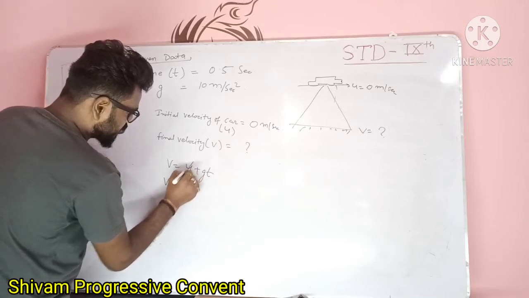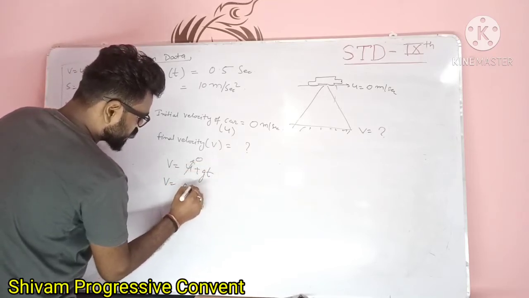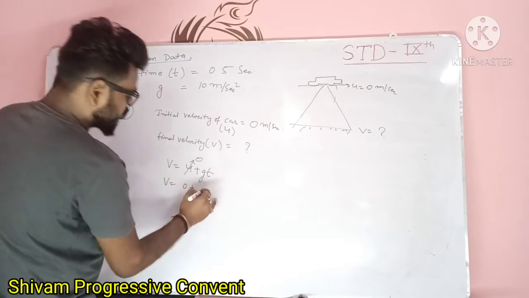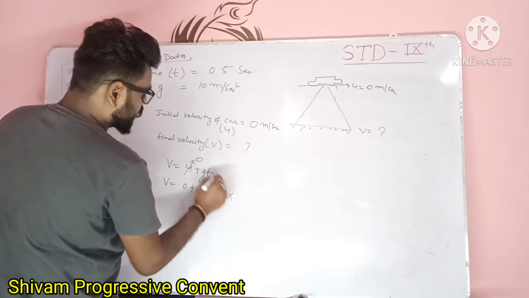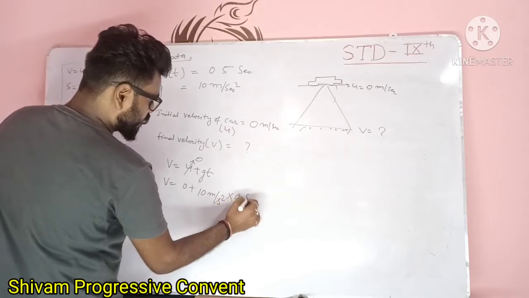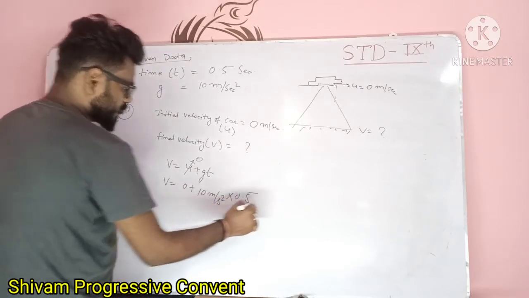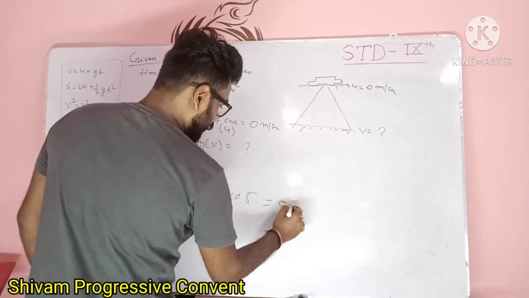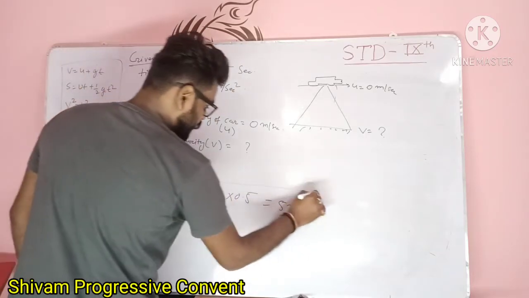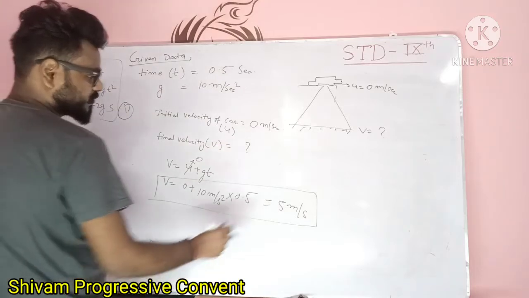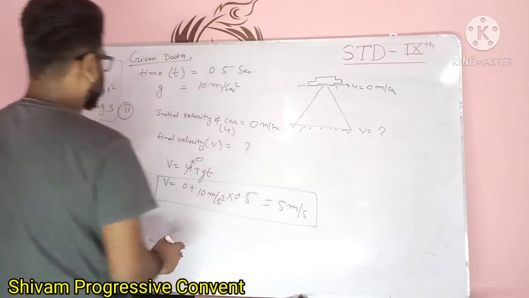This u is 0. What is the value of g? 10 meter per second square. And what is the value of t? 0.5. So v is 5 meter per second. इतने स्पीड से कार ग्राउंड को स्ट्राइक करेगा, 5 मीटर पर सेकंड से.